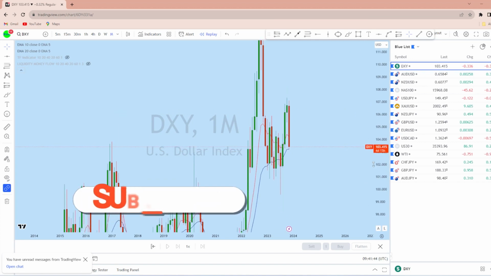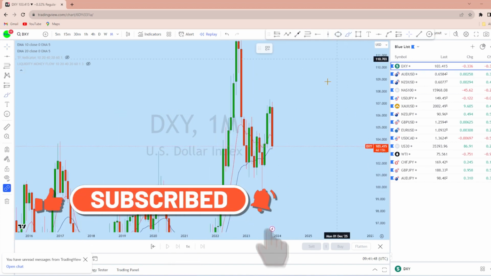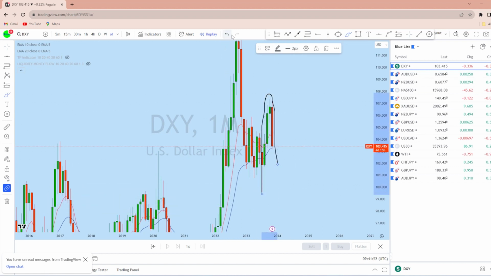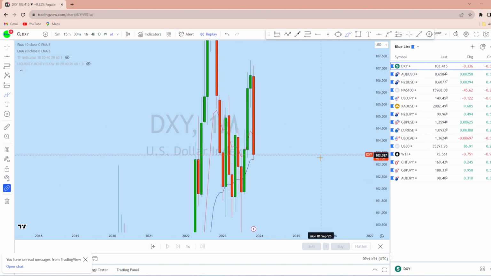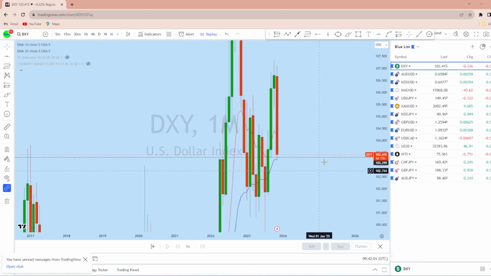Now looking at first of all monthly on DXY, we can see that after back-to-back 4 months of strong bullish move, DXY this month has come down below this monthly support level. This is the monthly support on DXY, and with that monthly support, what we can expect is DXY to come down to retest and then to continue to go back up again.